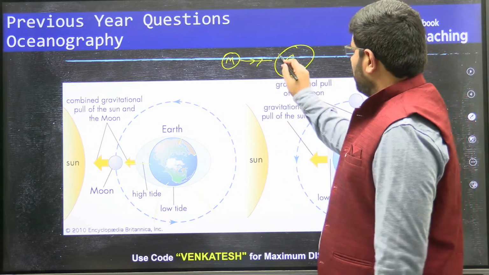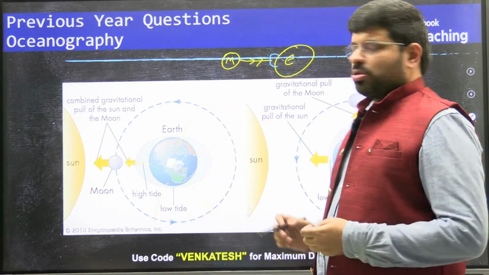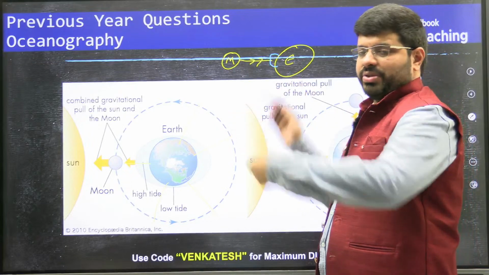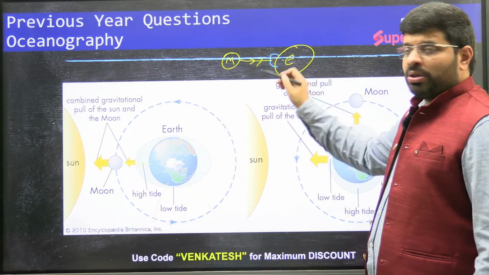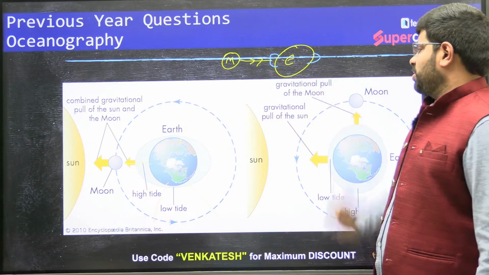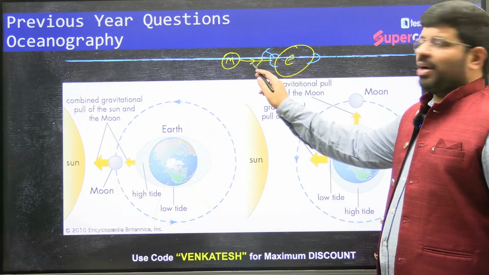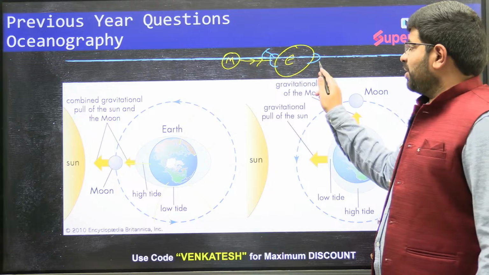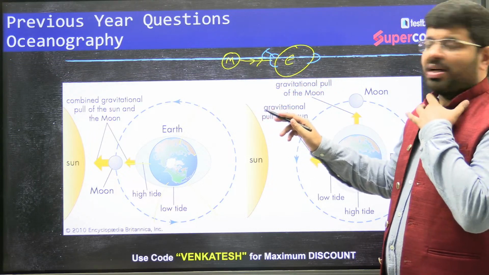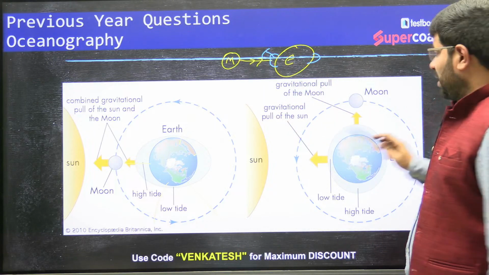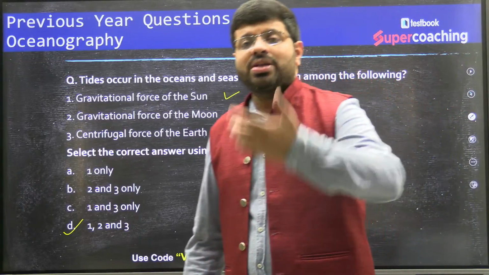The oceanic water will be dragged towards the moon. Because of that, there is a bulge. At the same time, to counter this, there is also an opposite bulge. The reason for the first bulge is the gravitational pull of the moon. The reason for the opposite bulge is the counterbalancing centrifugal force of the earth, which is trying to counter it.